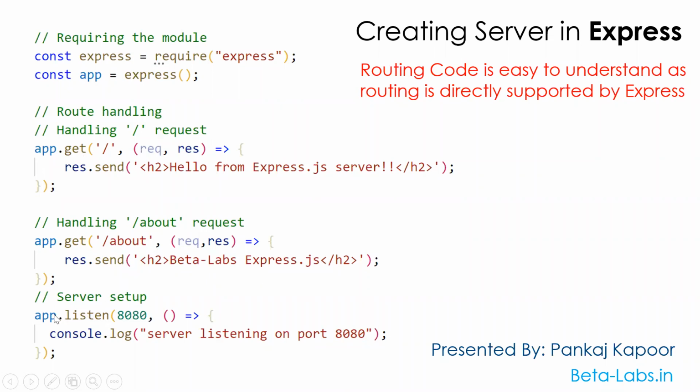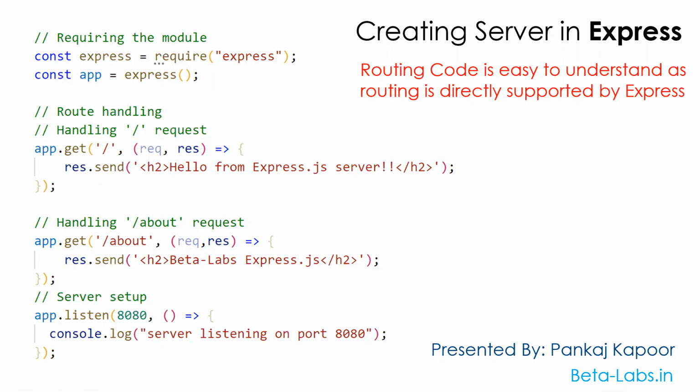And we are doing the same thing with app.listen. App is our application, and I'm listening to the application on port 8080. The server is listening on port 8080. So the code is almost similar. We require the module, we initialize the Express application, and we listen to our application on a particular port, that is 8080. You can set any port; I'm setting port 8080.